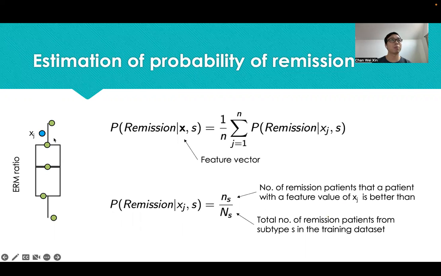So we consider a patient with an ERM ratio of Xj, which is represented by this blue dot. We compute the probability of remission given Xj by considering first how many remission patients a patient is better than. In this case, this is 4. We then take this number and divide it by the total number of remission patients in our training dataset. In this case, this is 5. Hence, we obtain a probability of 0.8.